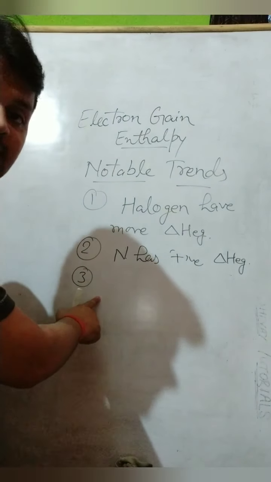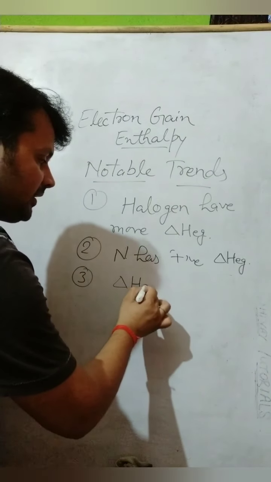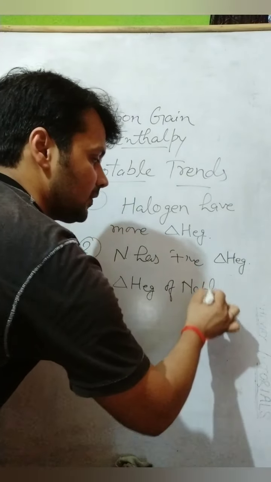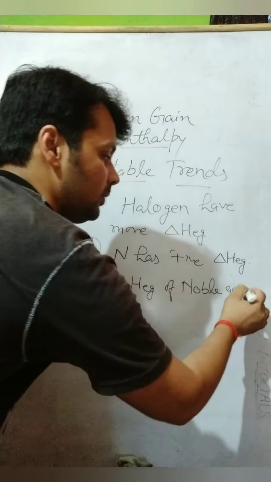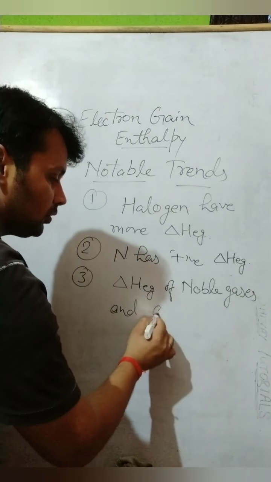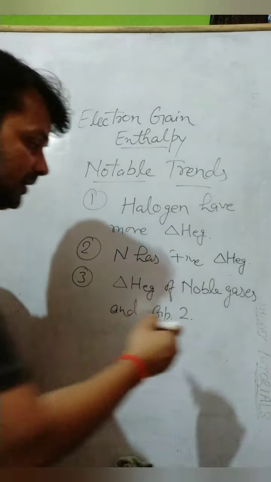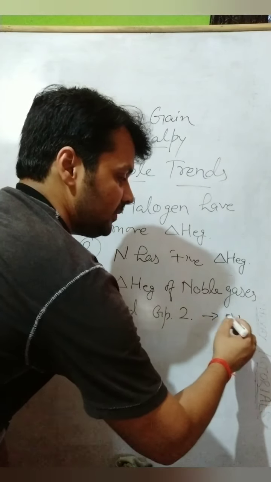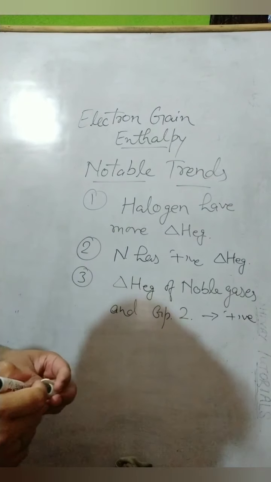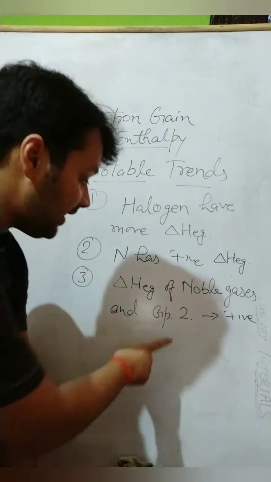And the next point is the electron gain enthalpy of noble gases and group 2 elements. Group 2 elements are positive. Positive means they are endothermic. They need energy to be given an electron in their neutral atom. Why?